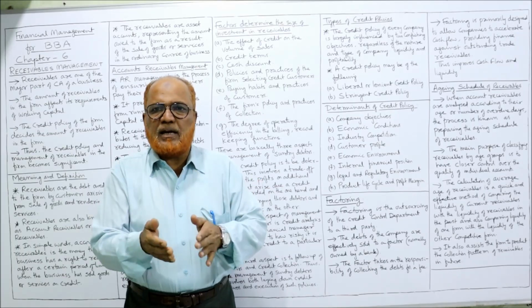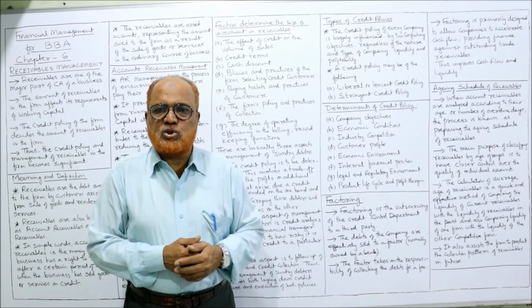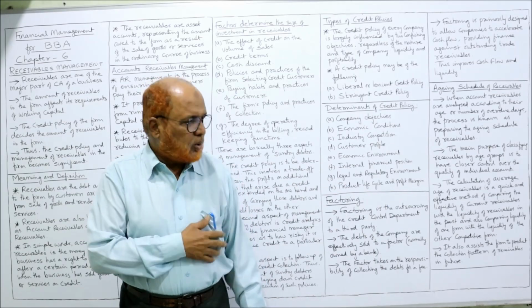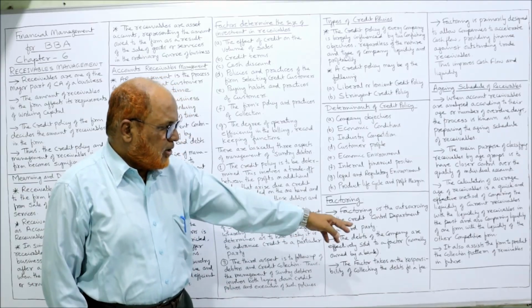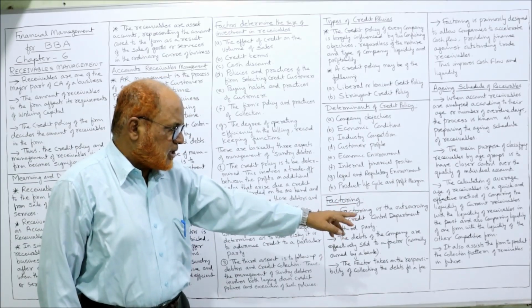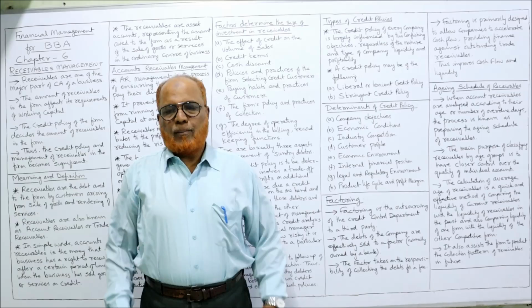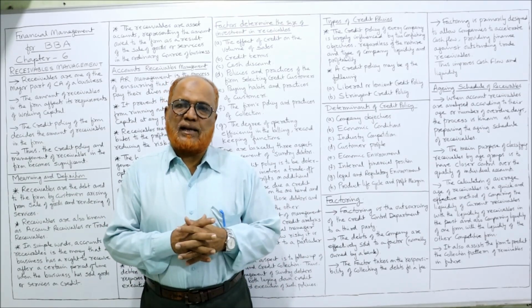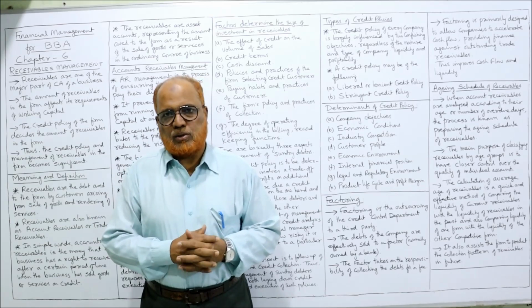That means last year and current year we compare what is the liquidity position. So this aging schedule will be very much helpful in knowing the liquidity position. It also assists in predicting the collection pattern of receivables in future. By analyzing this, we can make collection policies in future also.